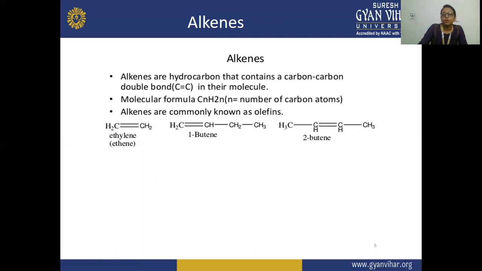So these are examples of this: ethylene, butylene, and 2-butene. Where the double bond is present on the first carbon atom, that is why it is known as 1-butene in this case. And here, in this case, the double bond is present on the second position of the carbon atom. From here also you can number this alkene. So in both cases, the double bond is present on the second position of the carbon atom.